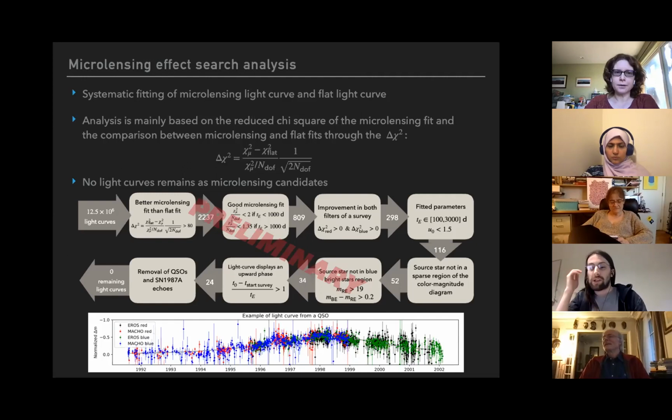Yeah. And also the fact that if we only have one event that is in the very unlikely zone of the color magnitude diagram, it can be also a bit difficult to say this is microlensing.